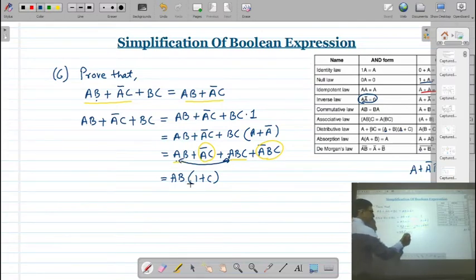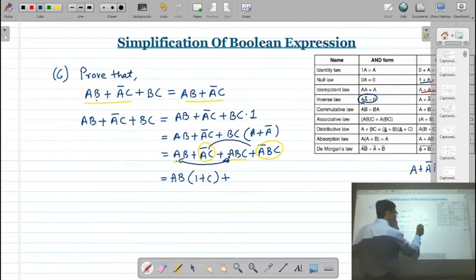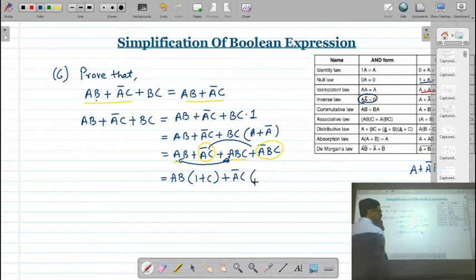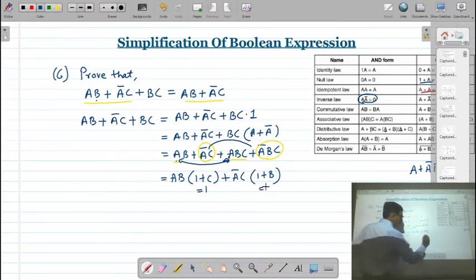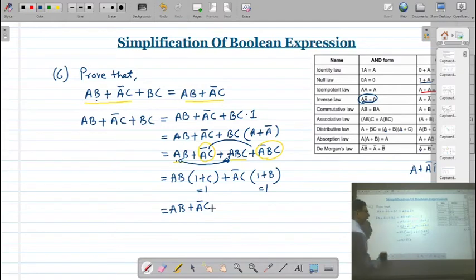From this AB is common, so it is 1 plus C. Plus, now from these two terms, I am taking the A bar C common, so I will get 1 plus B. And already you know 1 plus C is going to be 1, 1 plus B is also going to be 1. So ultimately your result will be AB plus A bar C. So that is what is our right hand side.